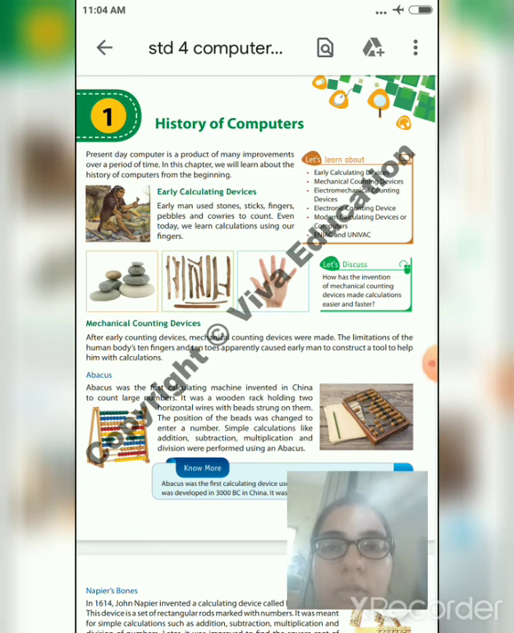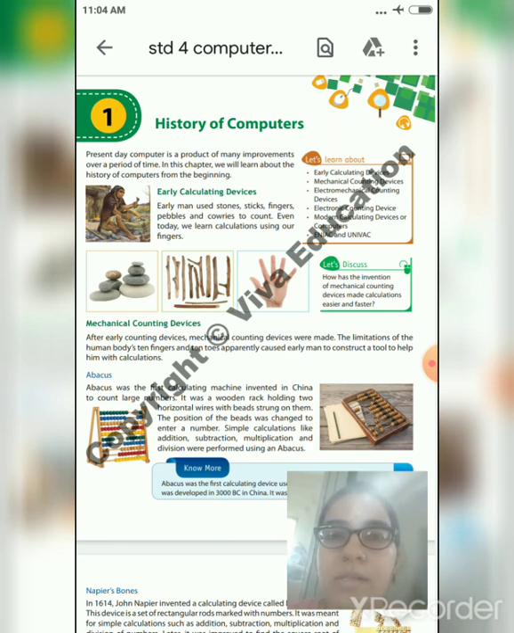Today we are going to study computers. So, we will start with chapter number 1, that is History of Computers. Before going towards the history, let me first explain to you what a computer is. A computer is taken from the word compute. It means calculations. It is an electronic machine that is used to perform calculations.